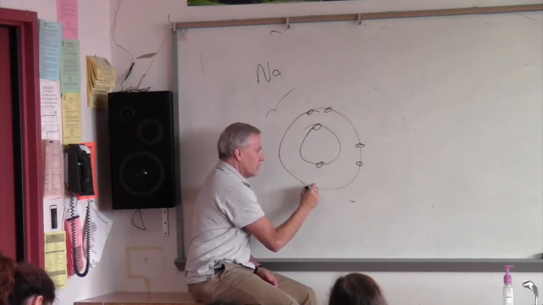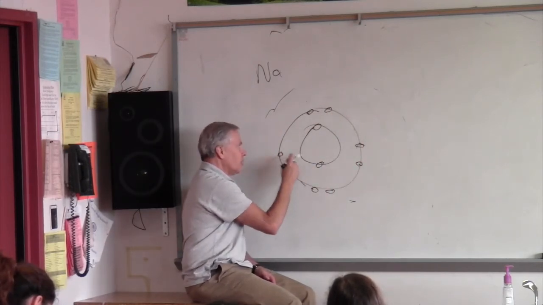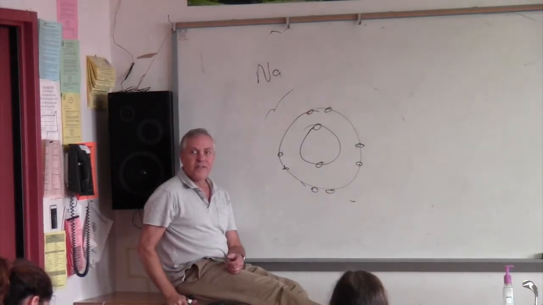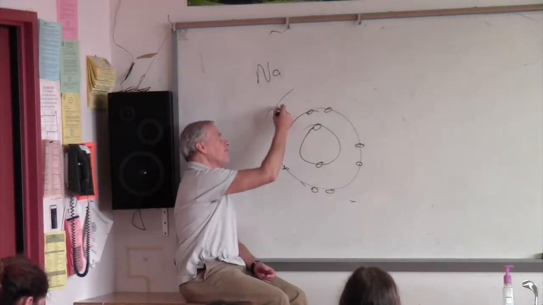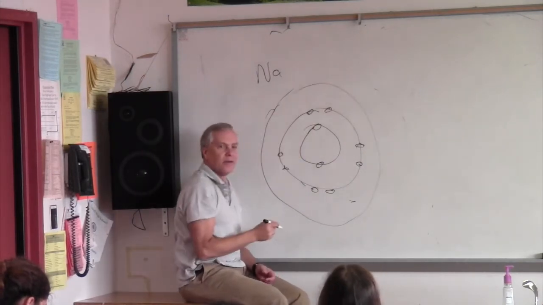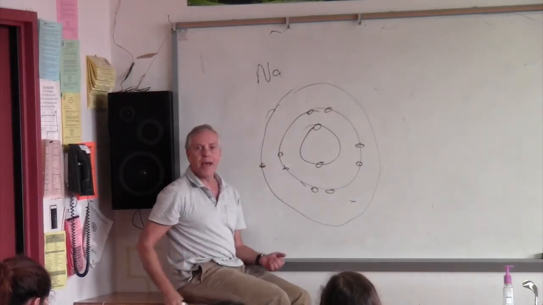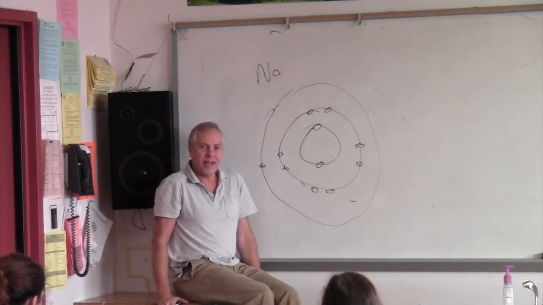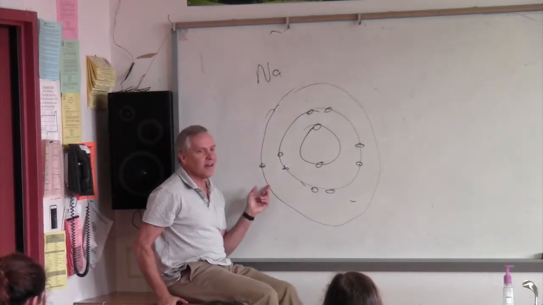8 on the next orbit. So it has 11. So 2 here, 8 here. How many have we used so far? 10. So how many are left to put on the third orbit? 1. Is sodium happy? No, it's very unhappy, because this is not nearly complete.